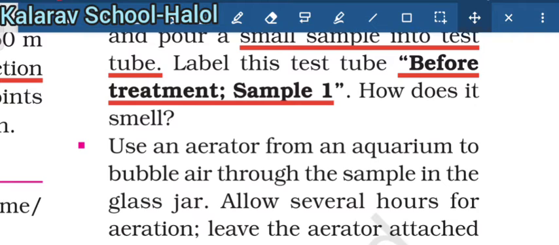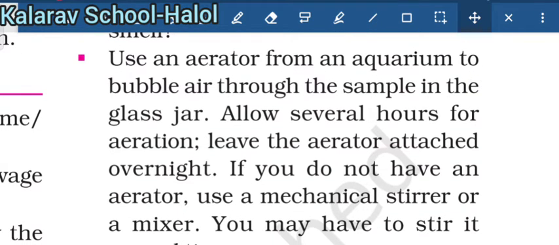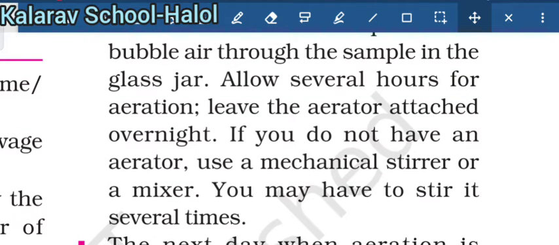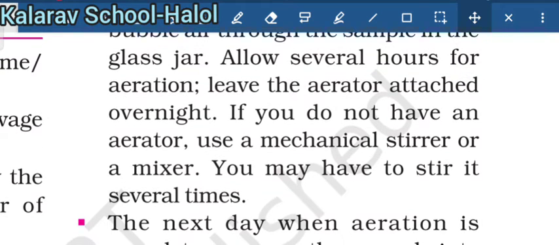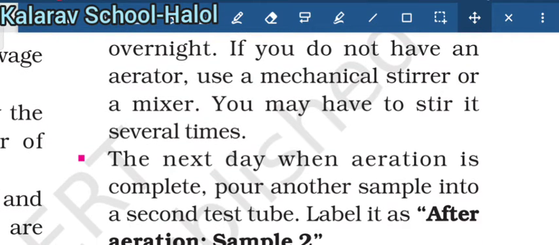Use an aerator from an aquarium to bubble air through the sample in the glass jar. You have to bubble air through the sample. Allow several hours for aeration and leave the aerator attached overnight. If you don't have an aerator, use a mechanical stirrer or a mixer. You can use this also. You have to stir it several times.